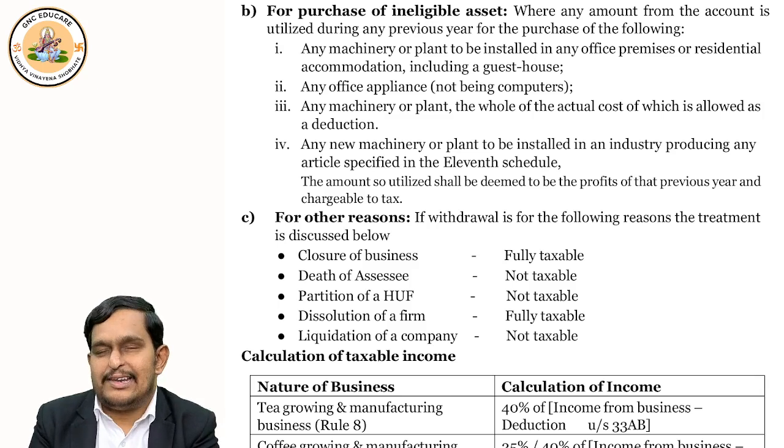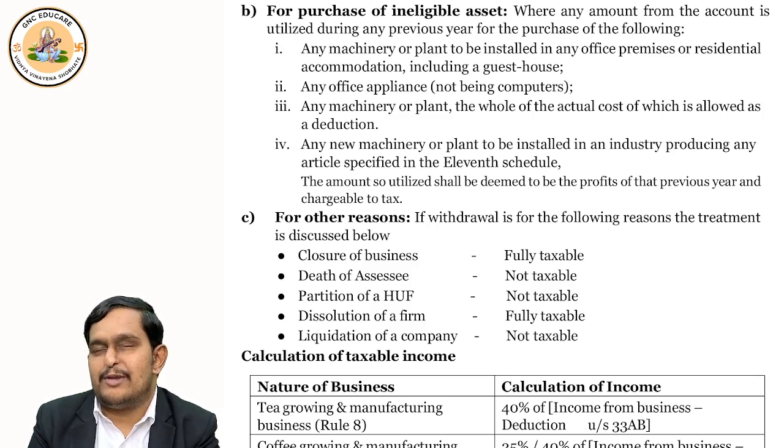So what are ineligible assets? Come on, let's try to remember. If it is office, residential or guest house equipment, any plant in the office but not computers, like AC, inverter, I said.